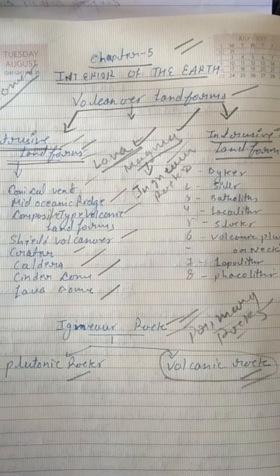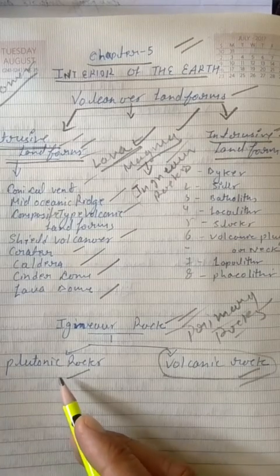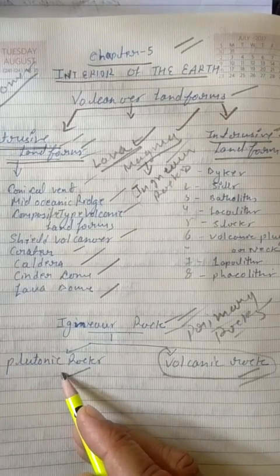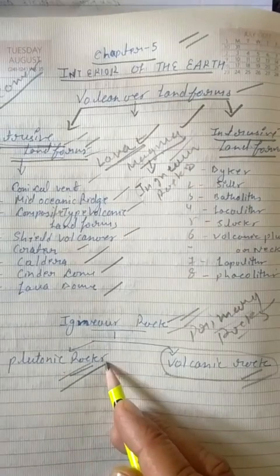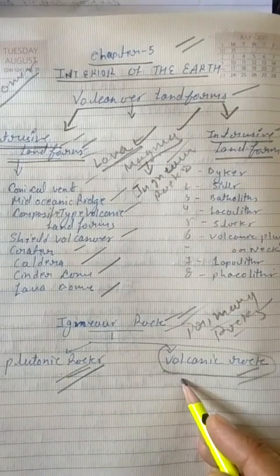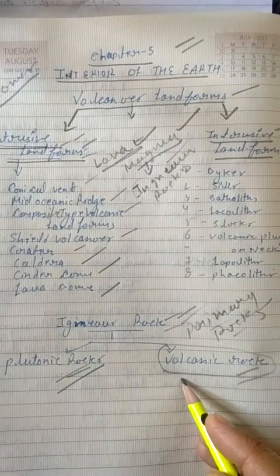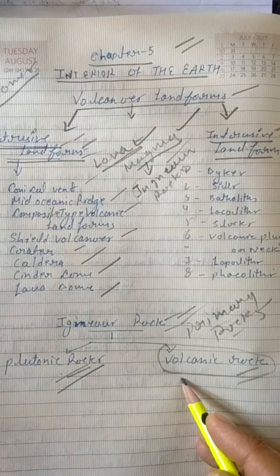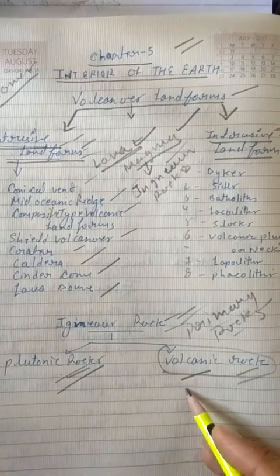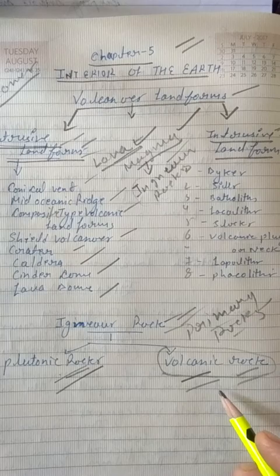The depth at which these rocks form varies from place to place. If the magma solidifies at a greater depth, it forms plutonic rock. When magma solidifies not very deep below the surface, it is called volcanic rock.